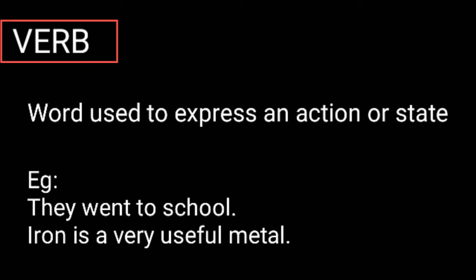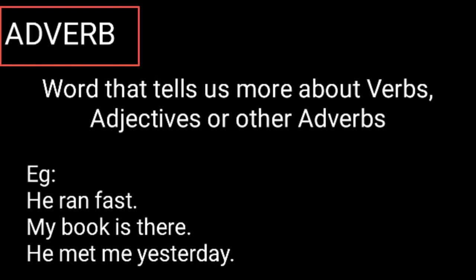And look at the second example. Iron is a very useful metal. The word is is the verb used here, and that denotes state of being. Okay, so iron is a very useful metal. The word is can be called the verb here. Next one, adverb. What's an adverb? Adverb is a word that tells us more about verbs, adjectives, or other adverbs.